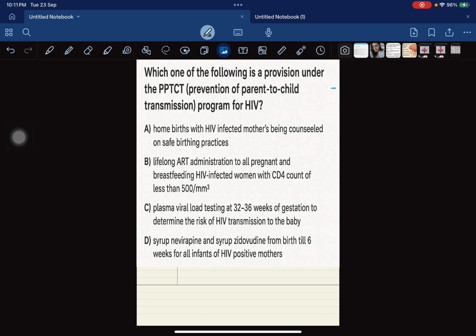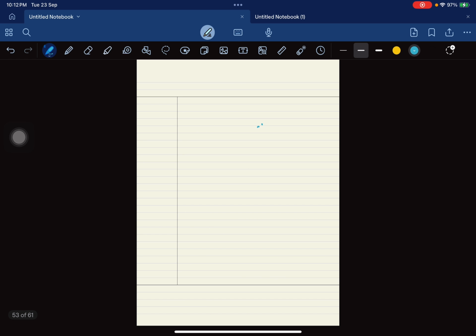So the question says, which of the following is a provision under the PPTCT program for HIV? The answer here is C, viral load testing at 32 to 36 weeks of gestation to determine the risk of HIV transmission to the baby. तो हमें यहाँ क्या रखना है? This is a very star topic for this upcoming November INI. So here we are going to do the provisions under this act, the Parent to Child Transmission Act for HIV infected women, HIV infected pregnant women.